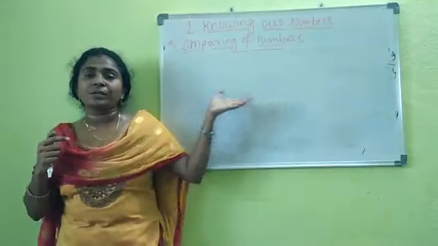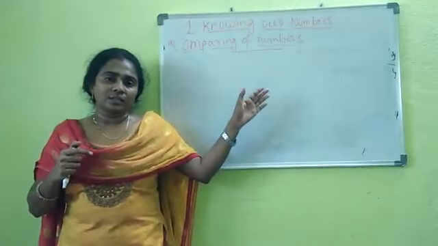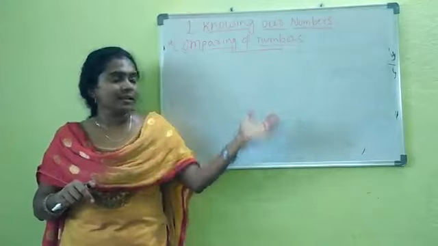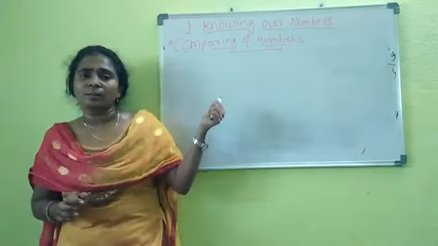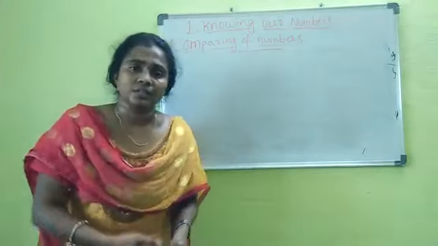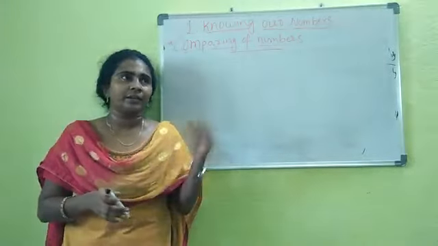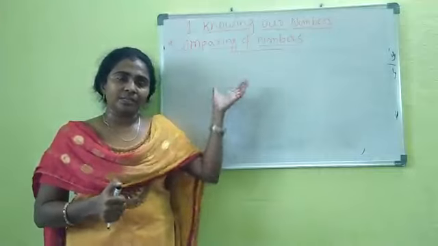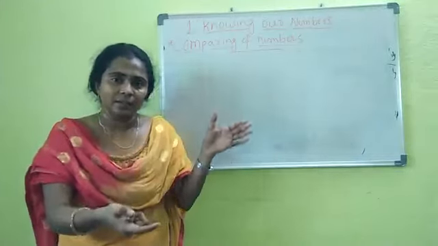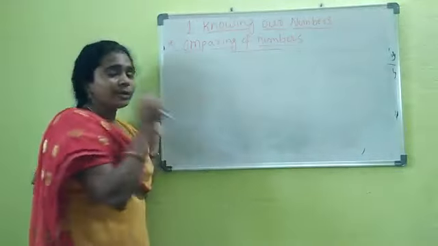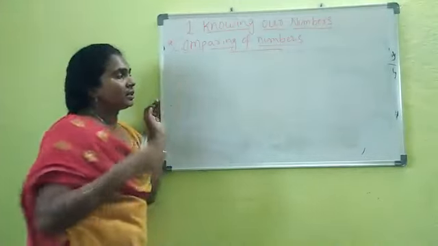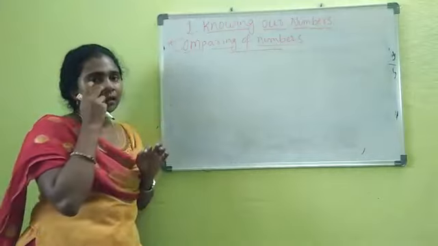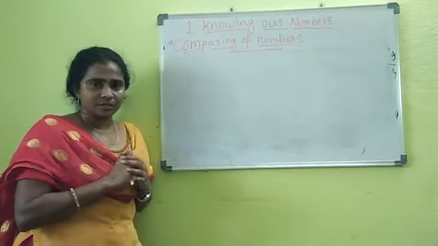And putting the appropriate symbol, that is less than or greater than, right? Next, they will give a number and you need to write it in words. And they will give the number in words, and you need to write the number in numeral form. And arranging the numbers using the digits. These are the questions in the first exercise.